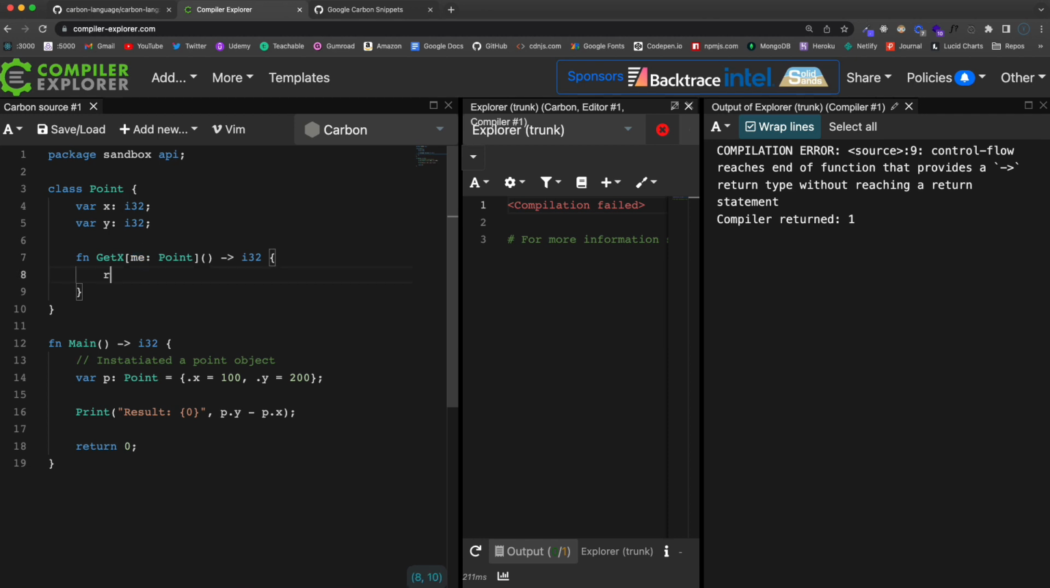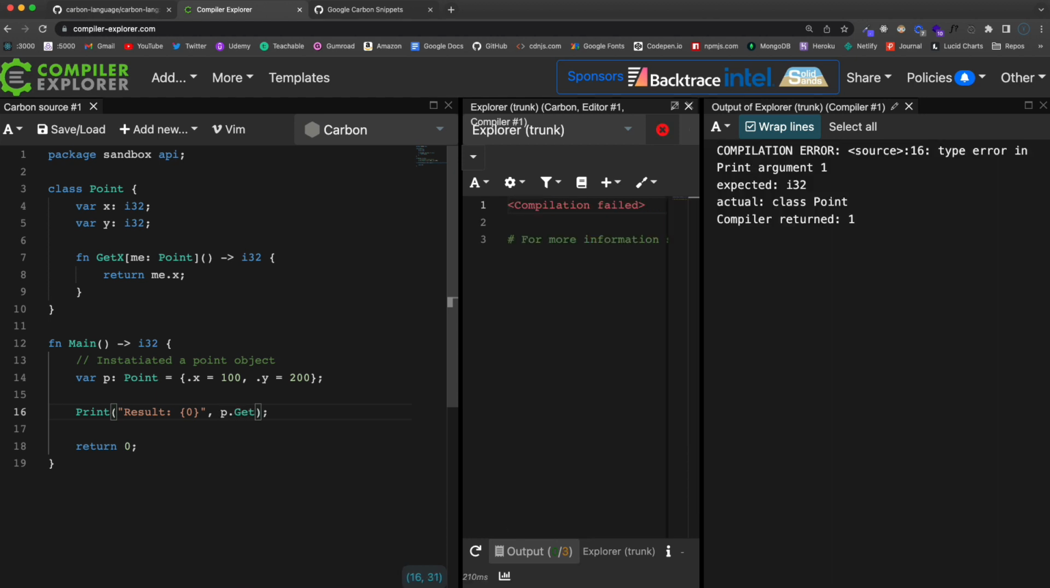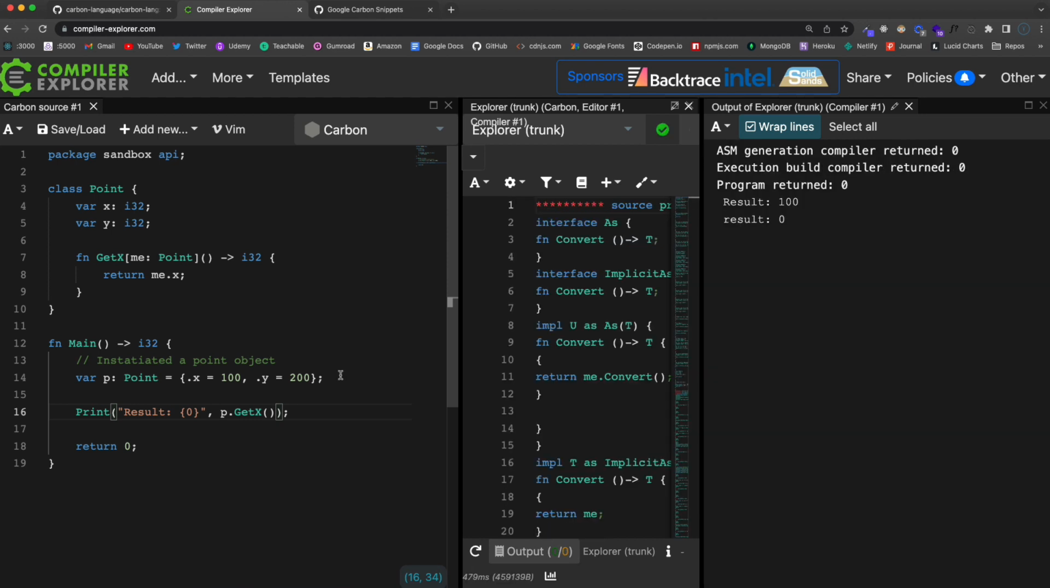So in here, let's say return me.x. Okay, because we're basically saying this class or this current object that we're in, and then the x value of that. So if we come down here, let's get rid of this. What we want to print out, let's say p.getx, which is a function, so we want to do that, and notice we get 100,